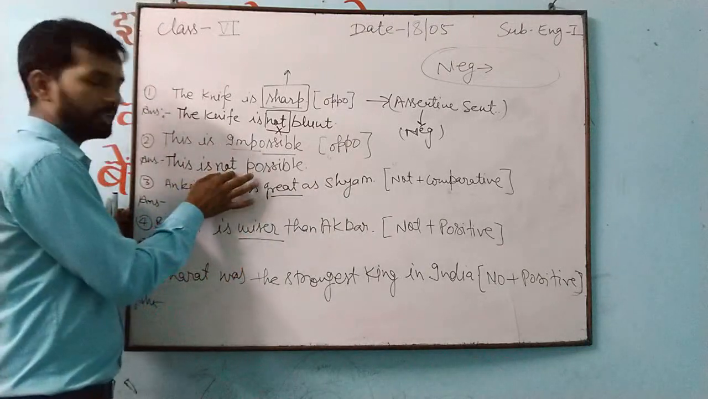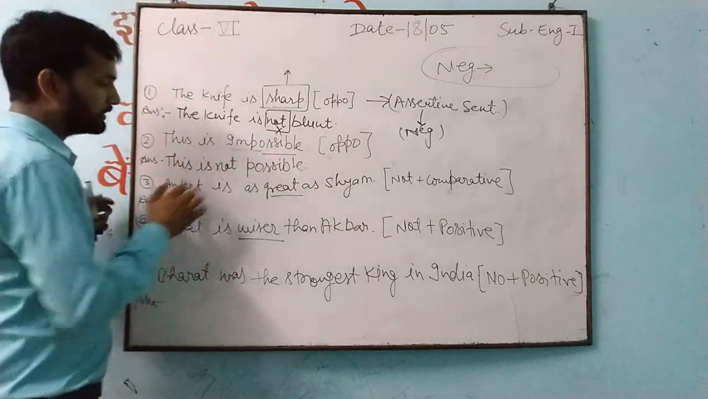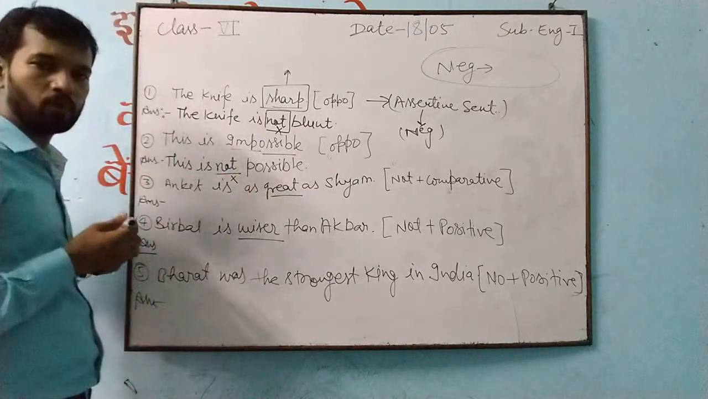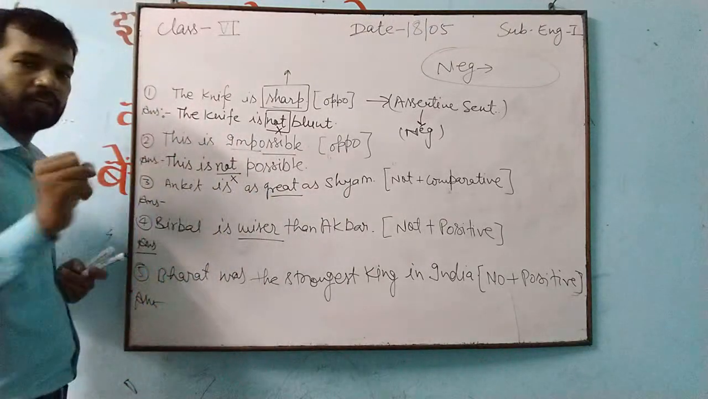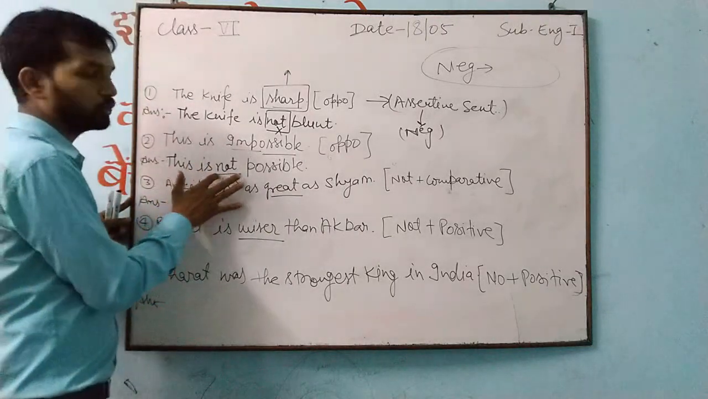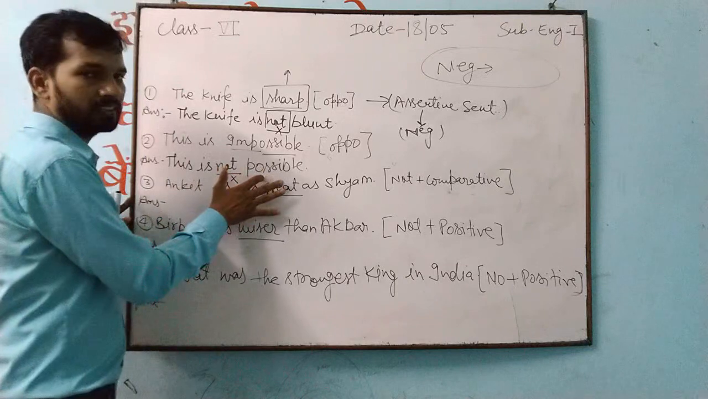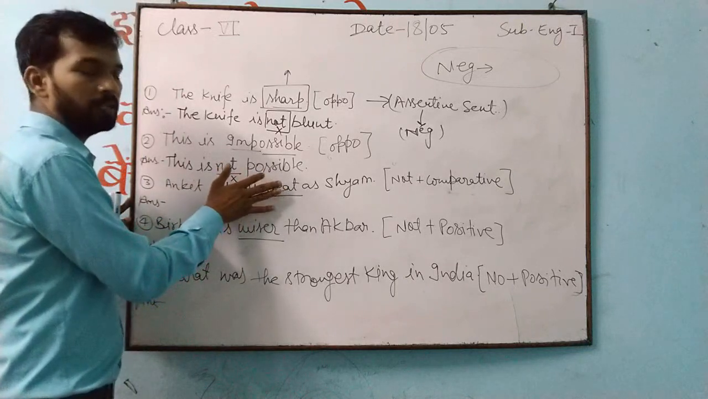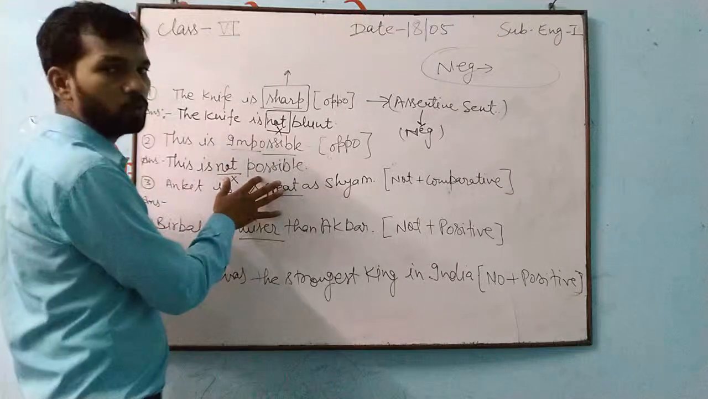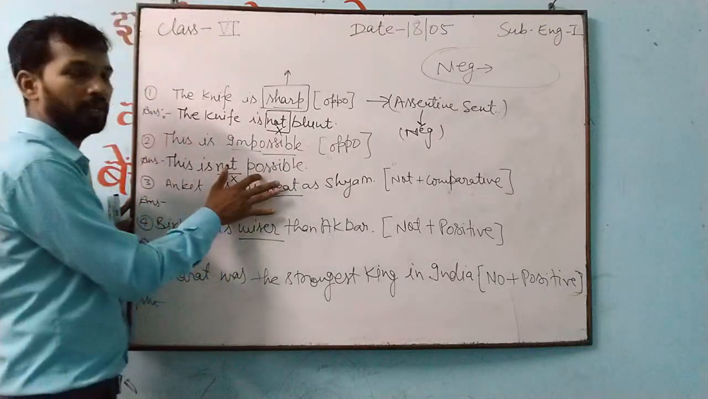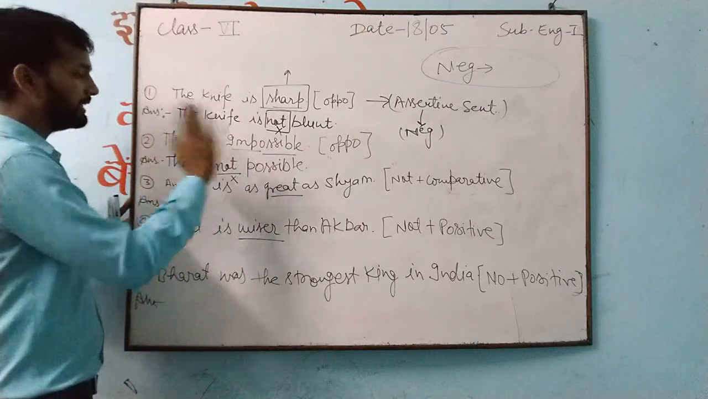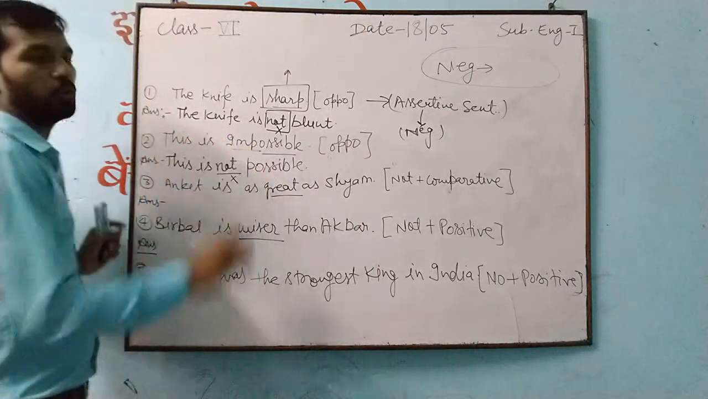So this not, that is why it is negative. This not first of all I will remove from here. So when I remove this one, at once the word that comes is possible. We have to write the opposite of that. And the opposite of possible will be what? Impossible. So the sentence will be, this is impossible.